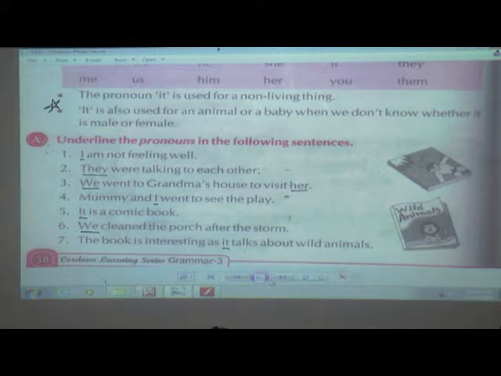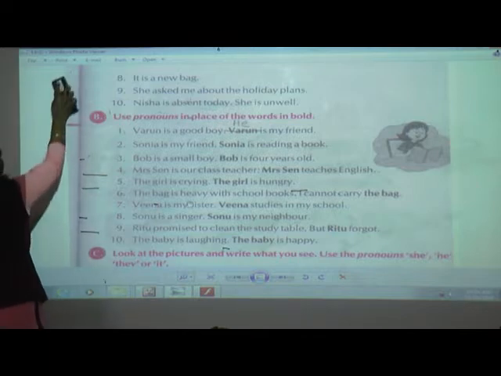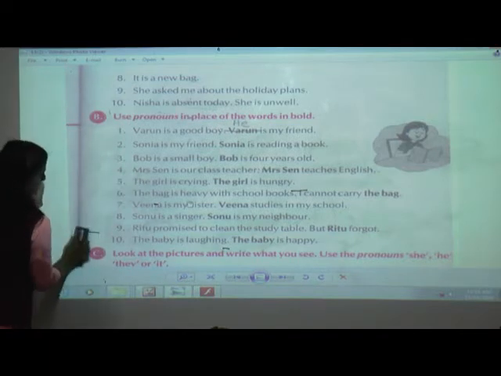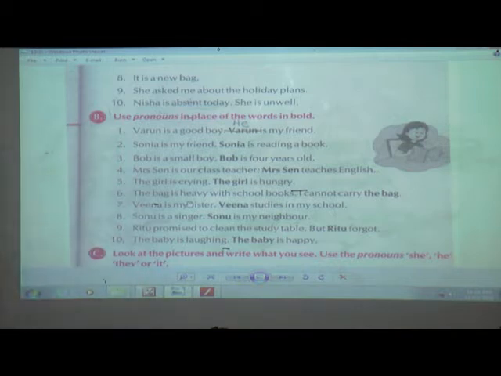So we'll move on to the next page, that is page number 39. Ready? Eight. What is the sentence? Read and underline the pronoun.